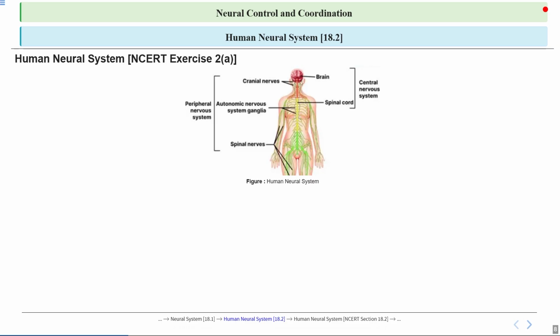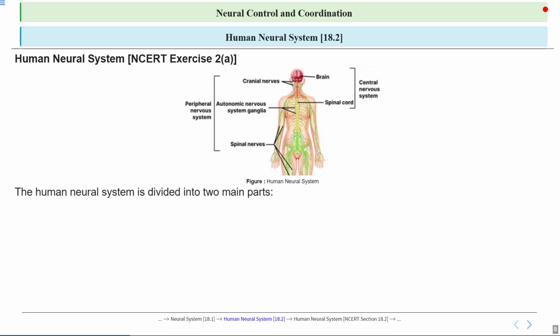Talking about the PNS, it comprises nerves that connect the CNS to the rest of the body, enabling communication between the brain and various organs, muscles, and sensory receptors. This system allows us to respond to stimuli, think, remember, and control voluntary movements. So we have the CNS and PNS under the human neural system.